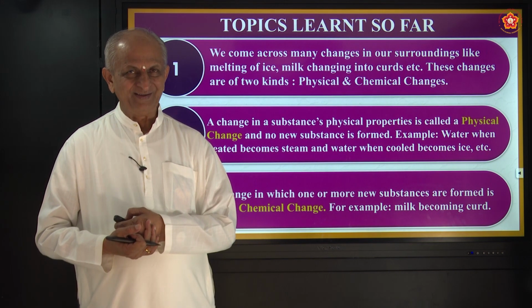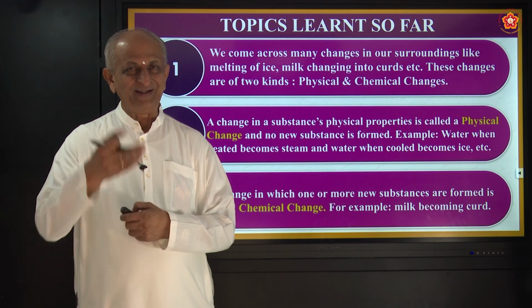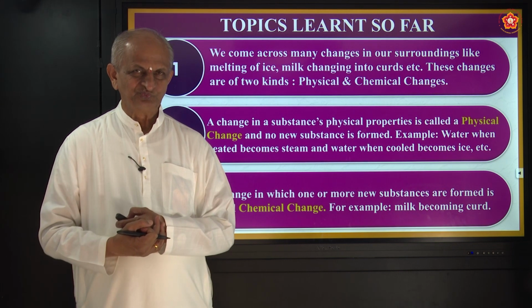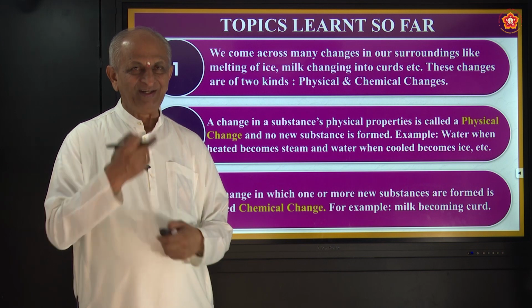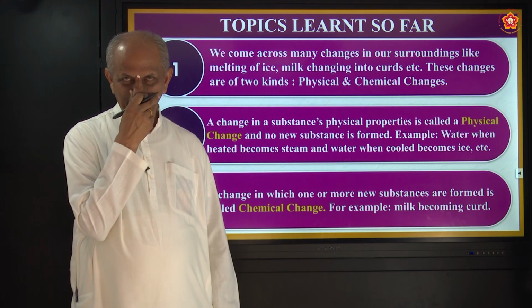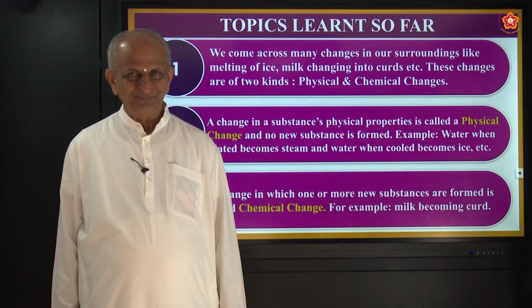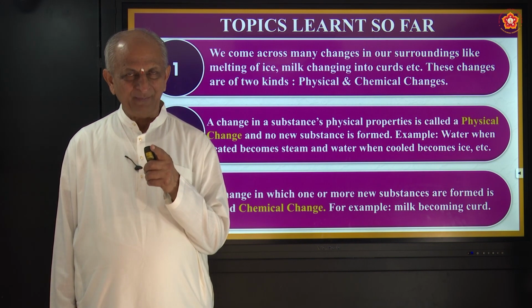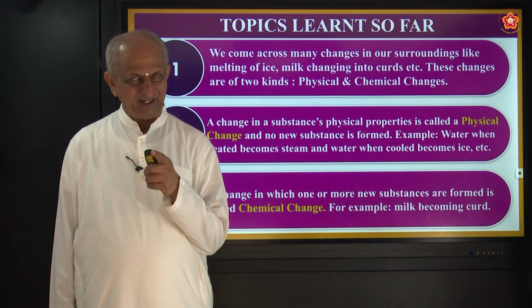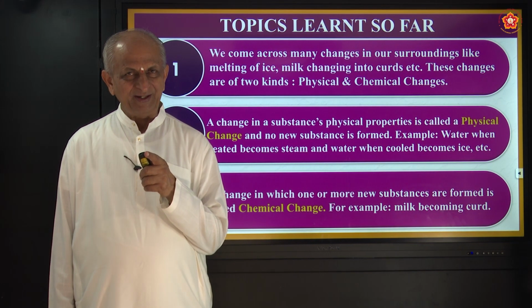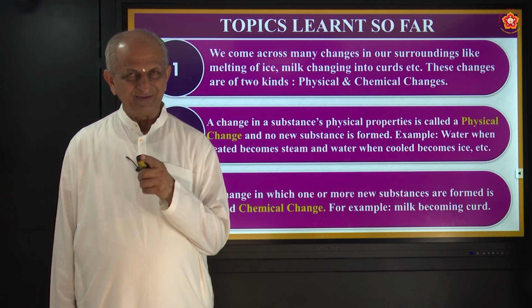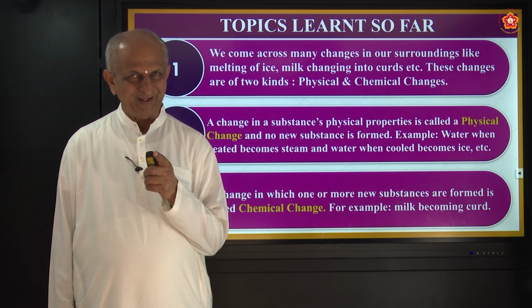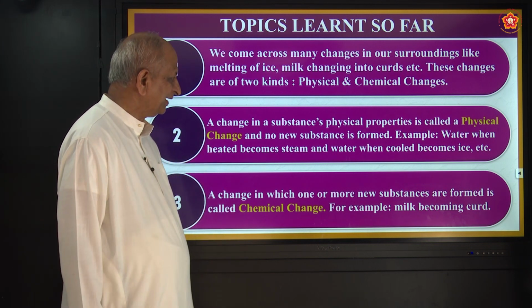What happens then? There you see red color, is it not? What you call tambulam. So red color, your lips also become red, the mouth becomes red, and there is a new substance formed. When that tambulam is tasted, you cannot find the green leaves or chunam or arecanut, etc. Correct? So that is a chemical change.